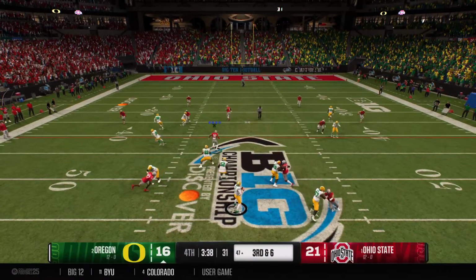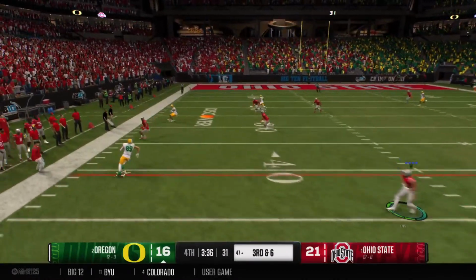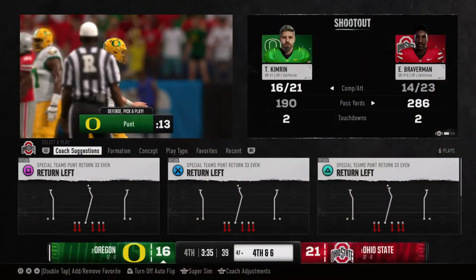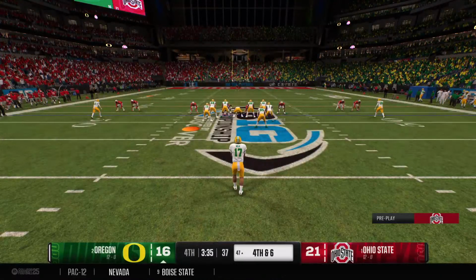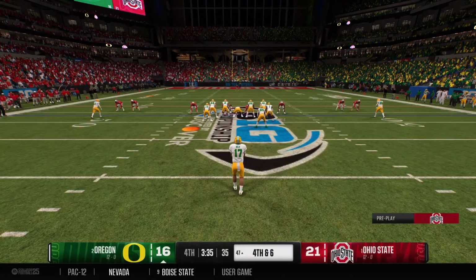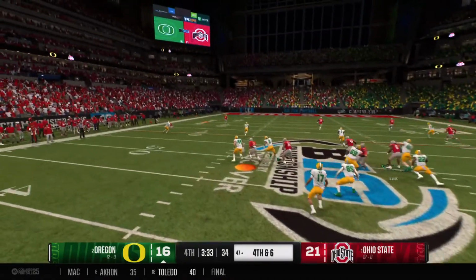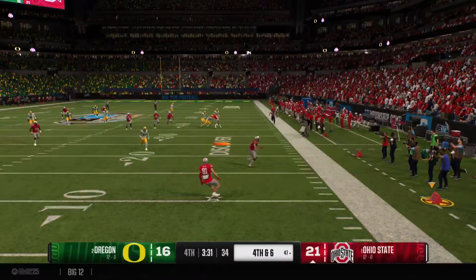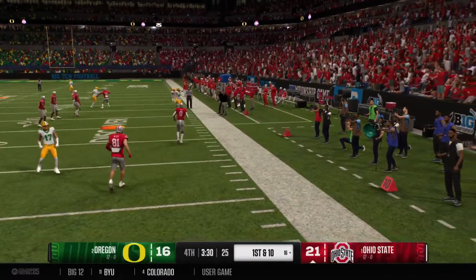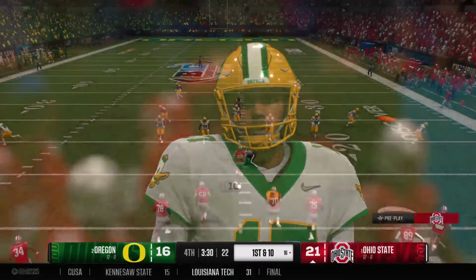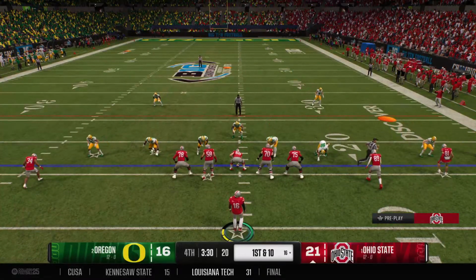On third down, he drops to throw. Just gives up on the play, throws it away, and now it's 4th down. The Ducks will bring their punt team onto the field. The kick angles out of bounds, so no return possible here. Okay, here comes the Ohio State offense back on the field.